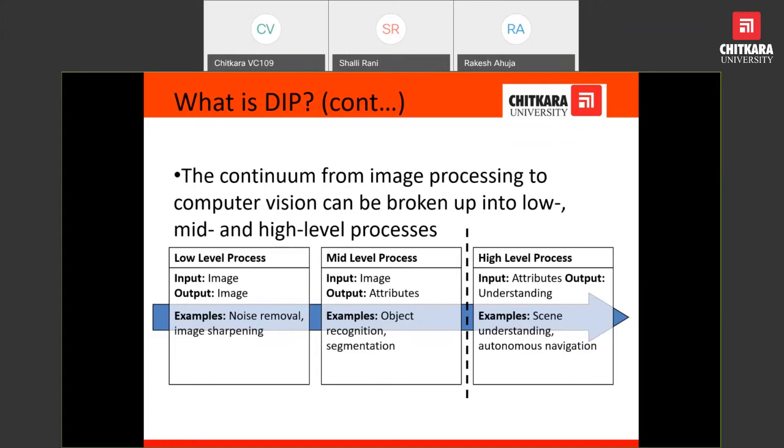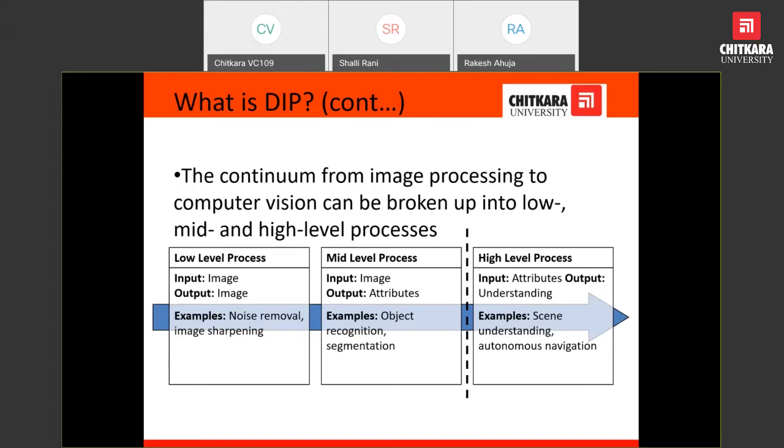Let us take an example. Suppose this is a picture. When we process this image, we can find out that yes, there is an edge.